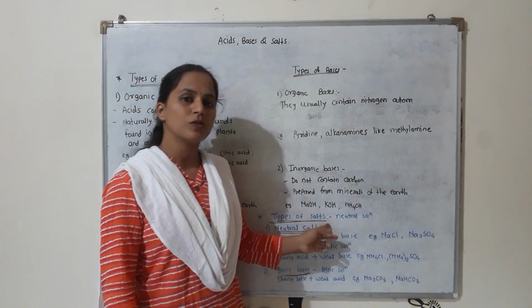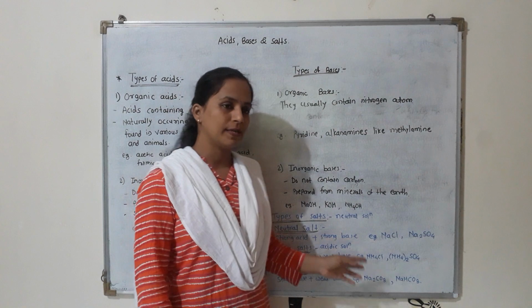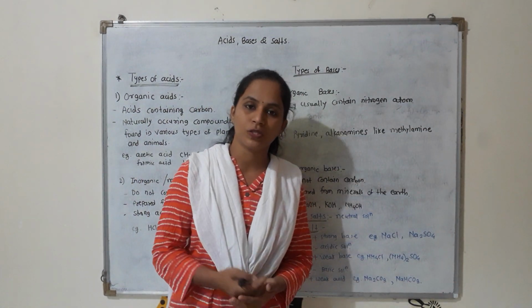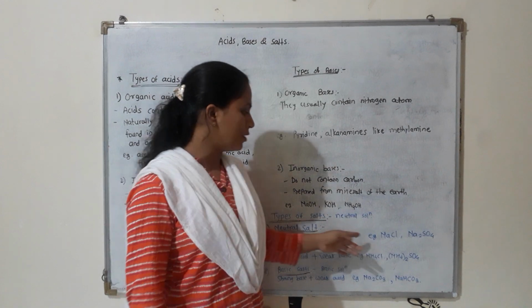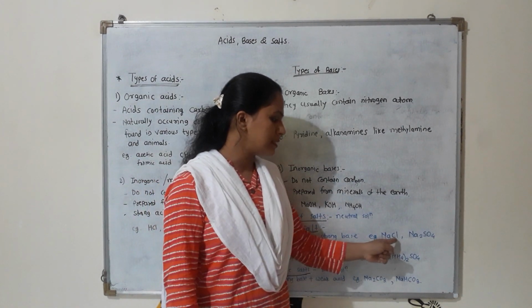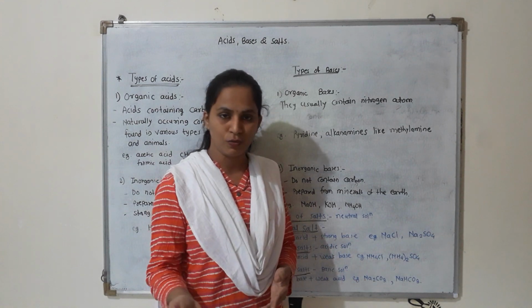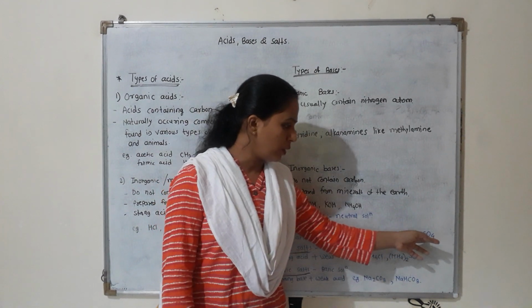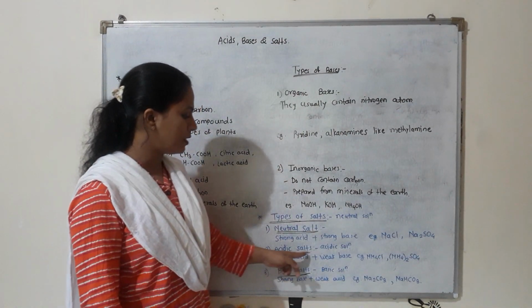So these are normally neutral in nature. How are these neutral salts formed? When strong acids and strong bases react with each other, the salt formed is neutral salt, and it is neutral in nature. Examples are NaCl, means sodium chloride, nothing but the salt which we use in our kitchen, and Na2SO4, means sodium sulfate.